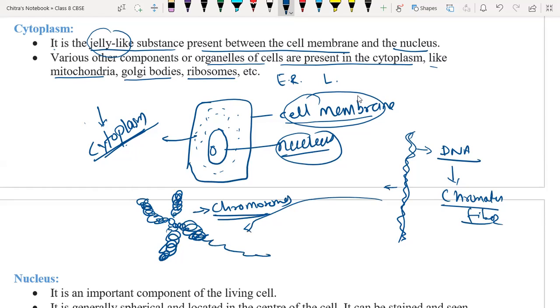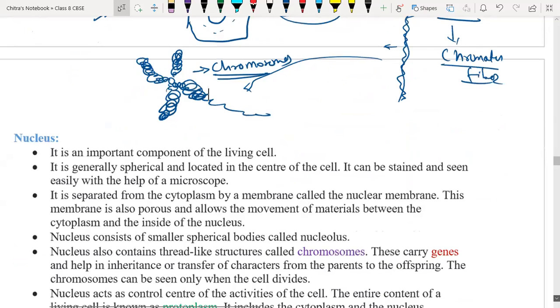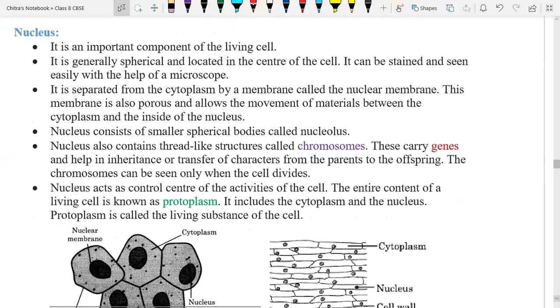Okay, understood, Harshita? Yes, sir. So again take a screenshot for cytoplasm. We are going to discuss the nucleus now. Taken, sir. Everyone, Nitya, you came very late, beta? Nitya, what's wrong?